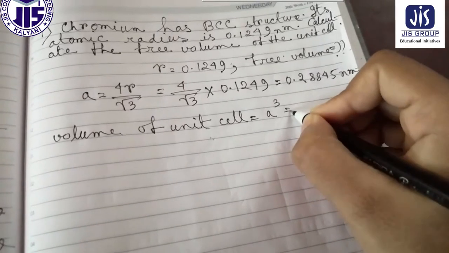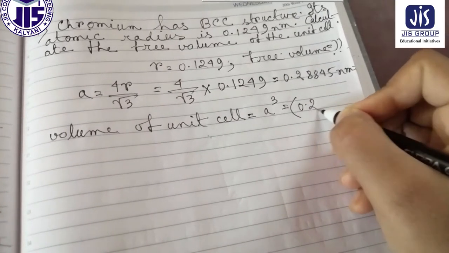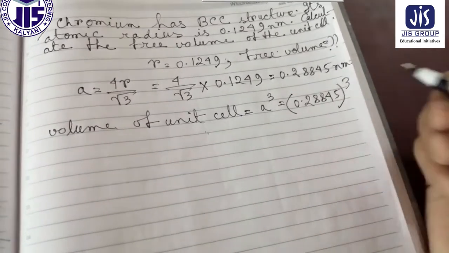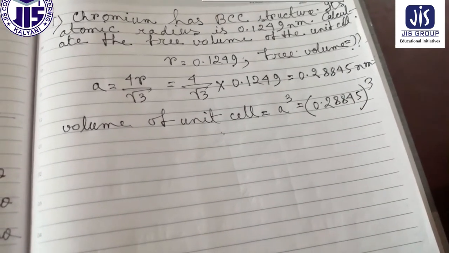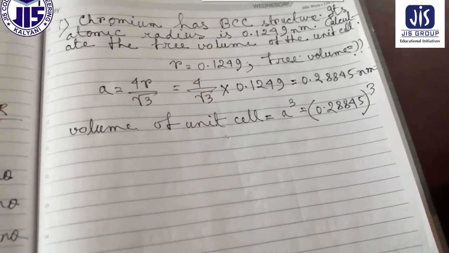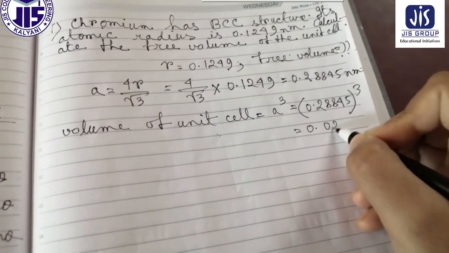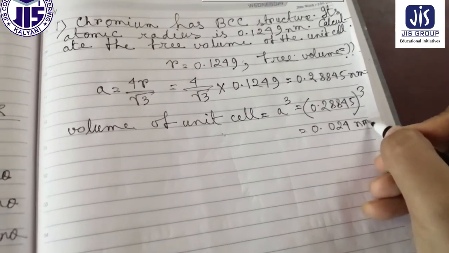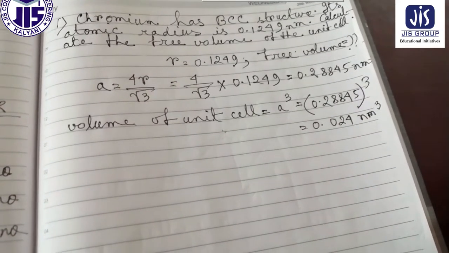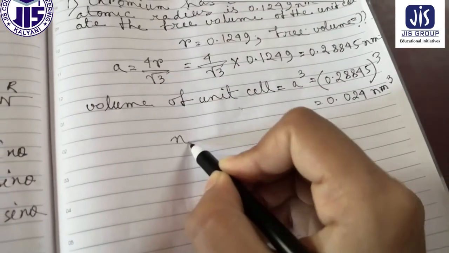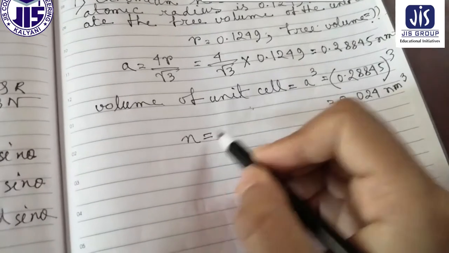Now it will be equal to 0.28845 whole cube, equal to 0.024 nanometer cube. Now for BCC structure, the number of atoms is n equal to 2.